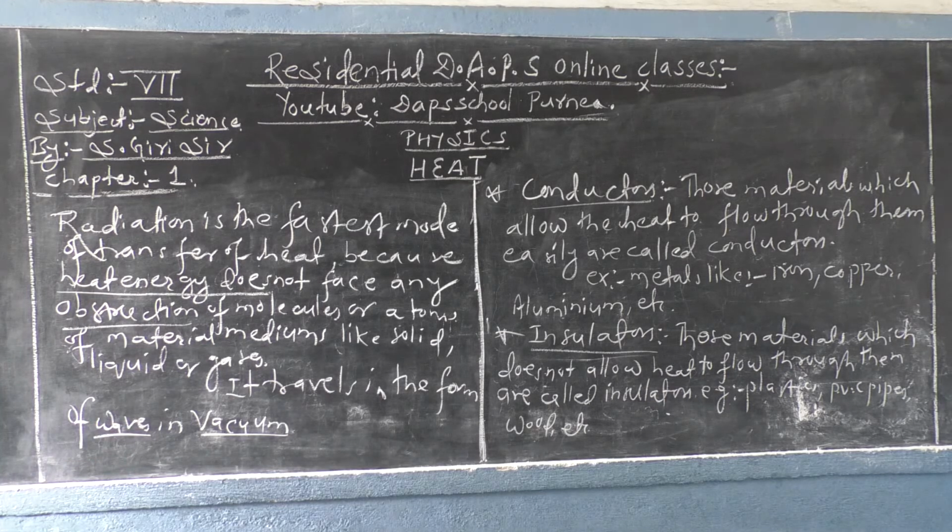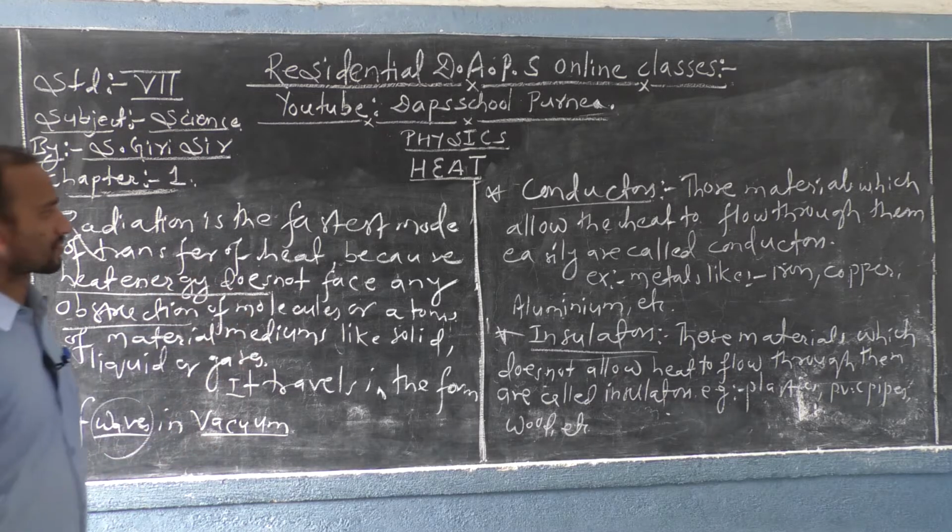Remember, the heat transfer by the radiation method travels in waveform, exactly the electromagnetic waveform. Example, heat coming from the sun or the stars toward our planet or any other planets.